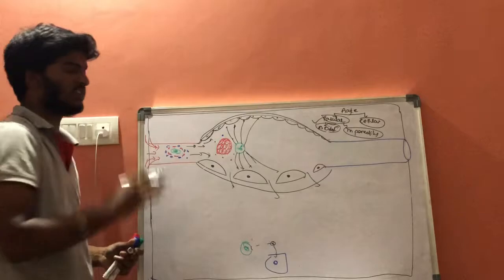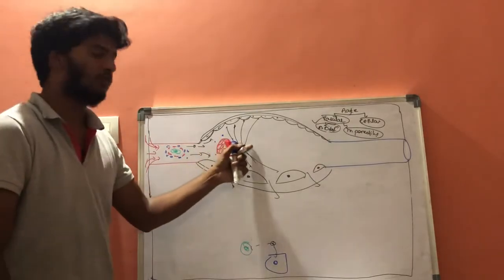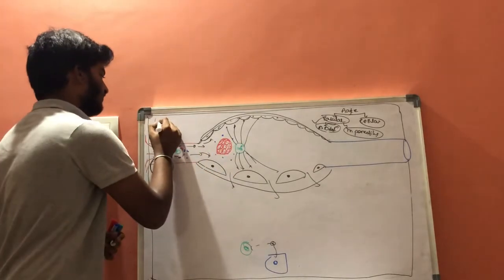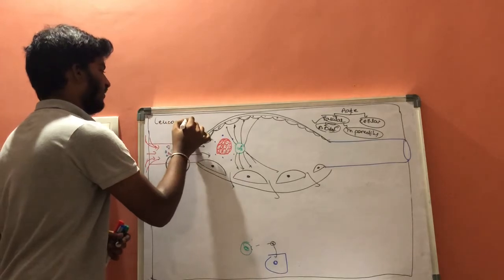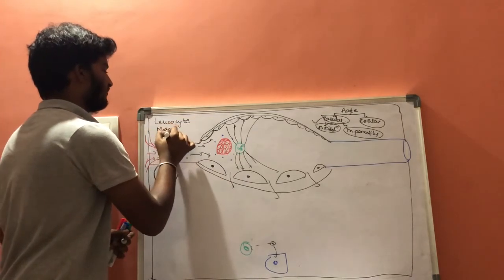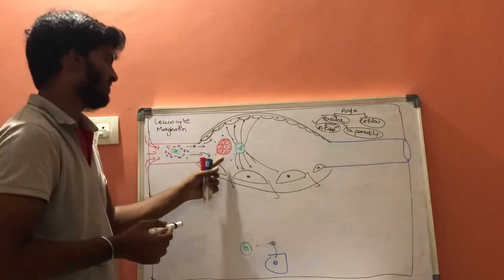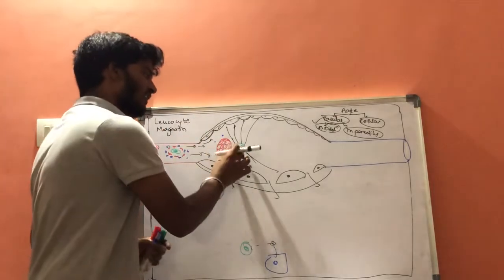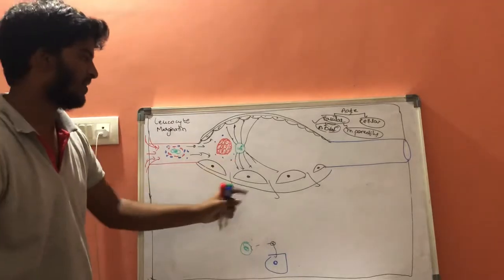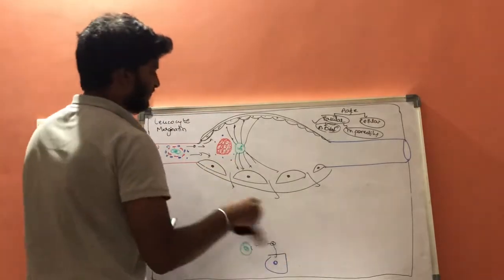It will be pushed towards the margins. This is called leukocyte margination. Because the size of the cluster of RBCs has increased, it results in pushing of the white blood cell towards the margins. That is called margination.